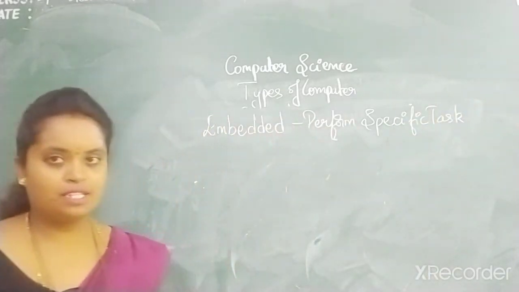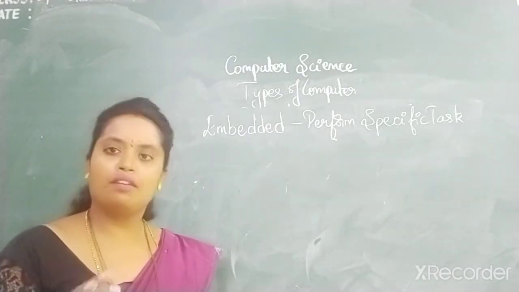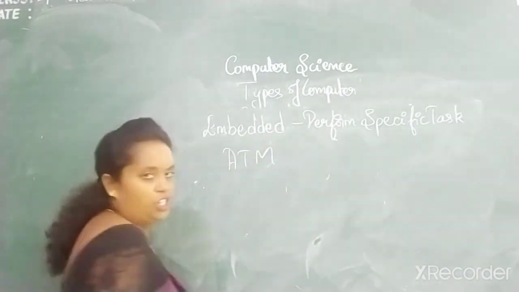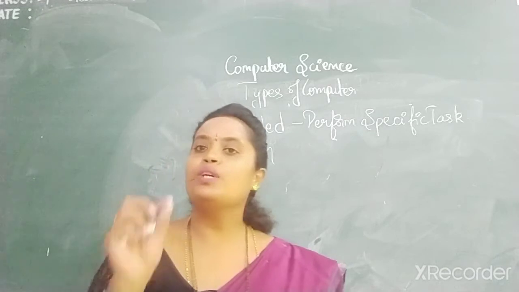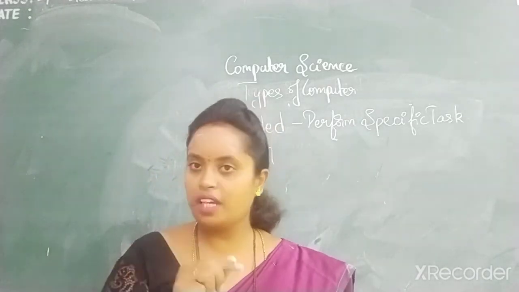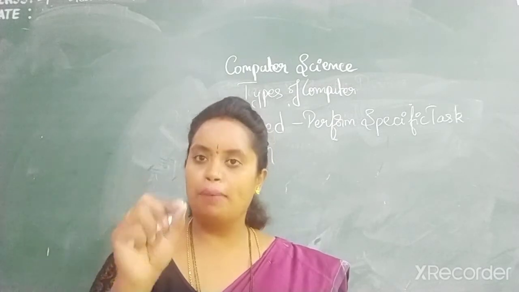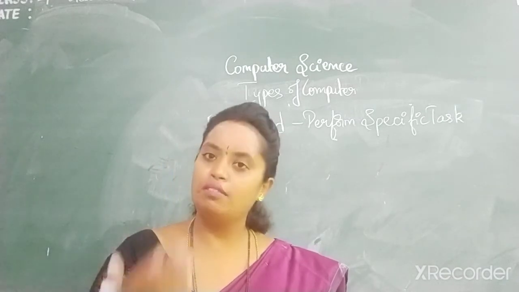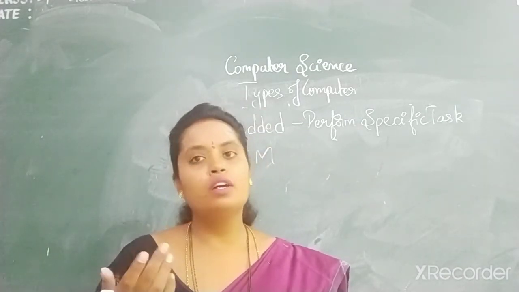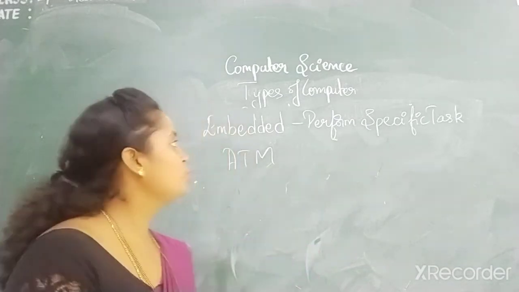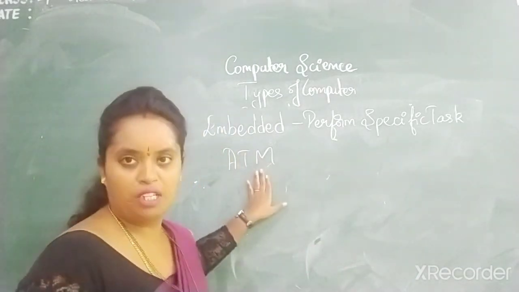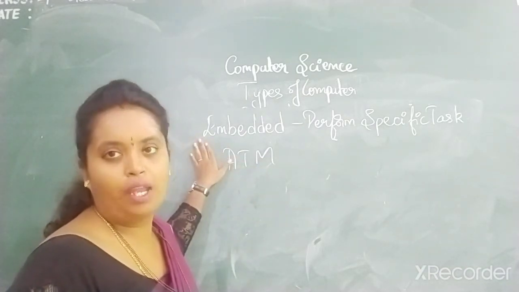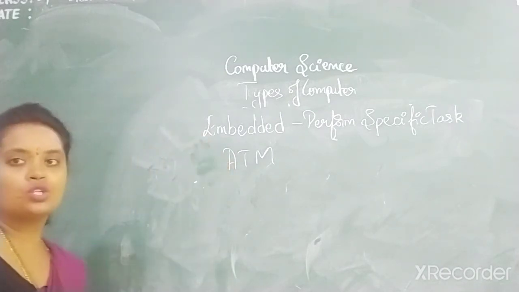In an embedded system, ROM, RAM and everything will be present. An example is your ATM machine. A simple example wherein you have to insert a card. The system reads your card, then you type a PIN, that's your password. Then you can either draw the amount or just check the balance of your card or whatever account you have. So it's made only for the ATM machine. What is it? It's an embedded computer system. Understood, children?